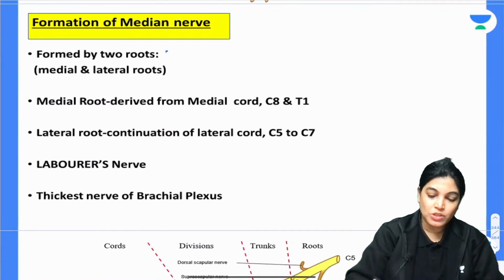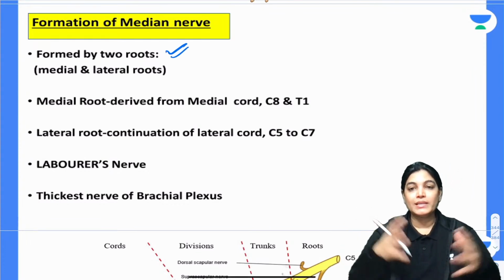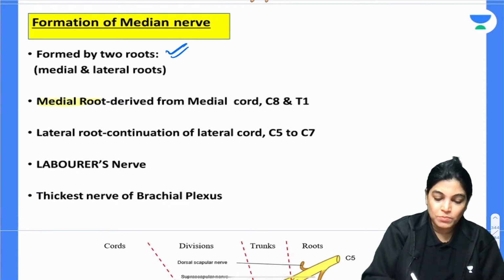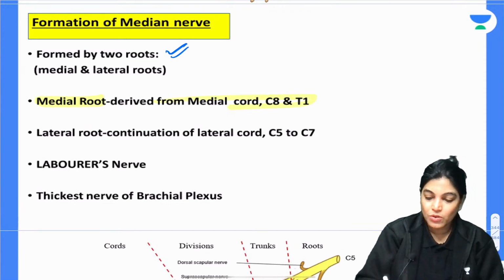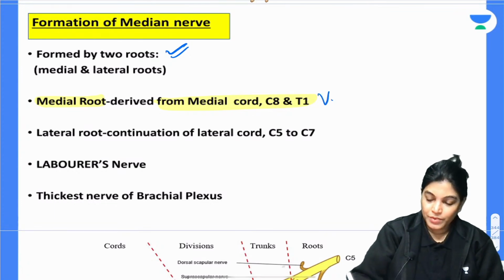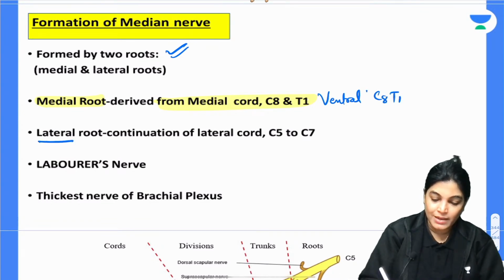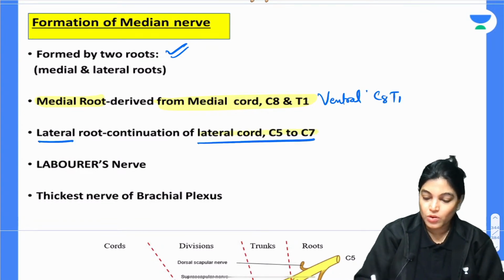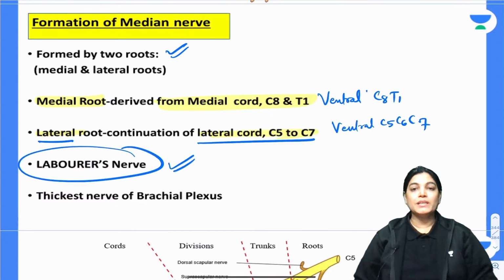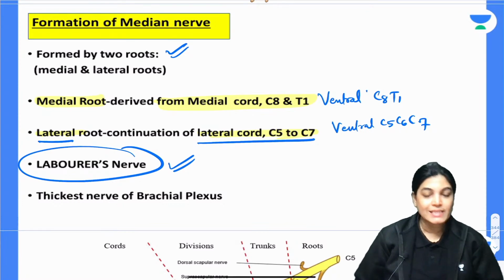The formation of the median nerve is by two roots. One is the medial root and the other is the lateral root. The medial root is derived from the medial cord and it has the root value of the ventral rami of C8 and T1. The lateral root is formed from the lateral cord of the brachial plexus and it is from the ventral rami of C5, C6 and C7. Together they lead to the formation of the median nerve, and why is the median nerve called the labor nerve?